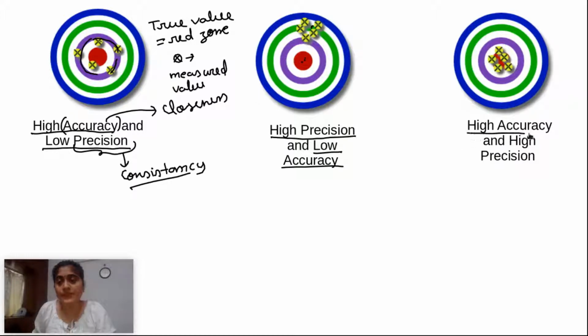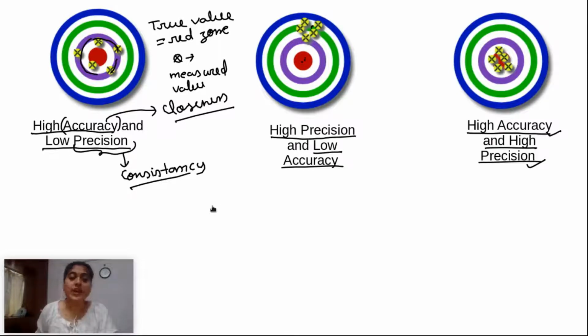In this figure, we can see that here it is getting high accuracy and high precision. Whenever it is hitting, it is getting the same position, and consistency is also good and closeness is also good. So it is having high accuracy and high precision. Okay, so what does it mean? What is the meaning of precision? It is consistency. What is the meaning of accuracy? It is closeness.